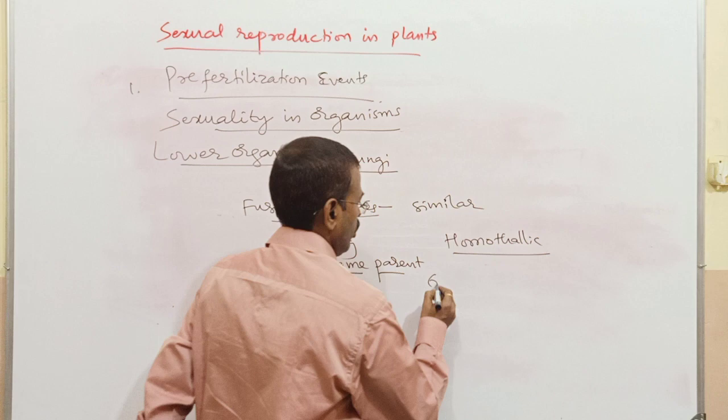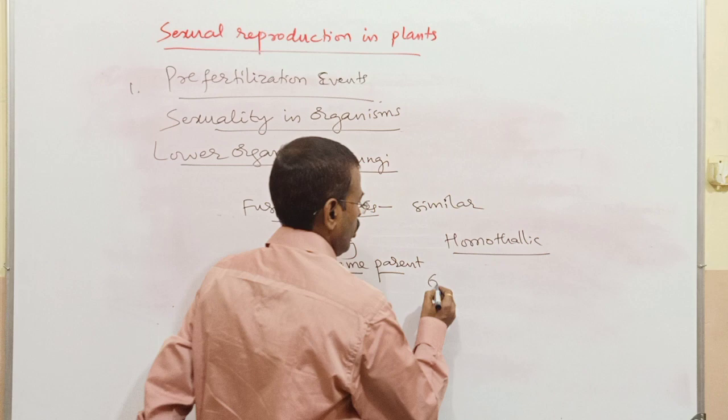When a flower bears both stamen and carpel, that is androecium and gynoecium, present together in the same flower, then that flower we call bisexual.